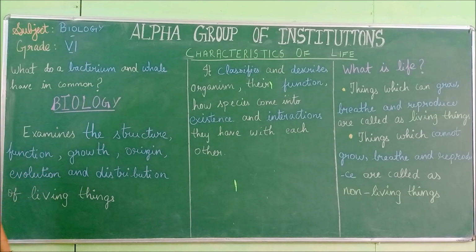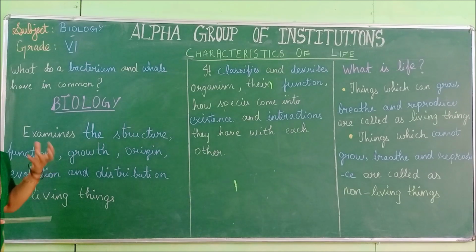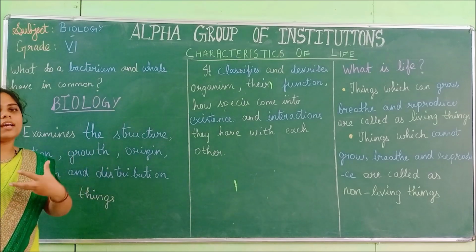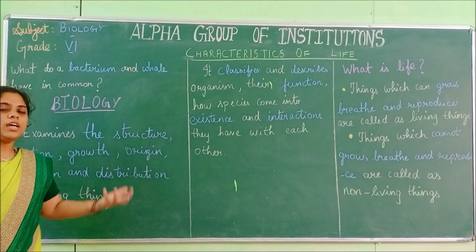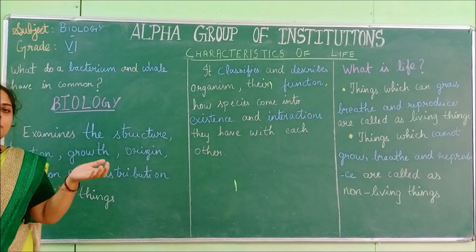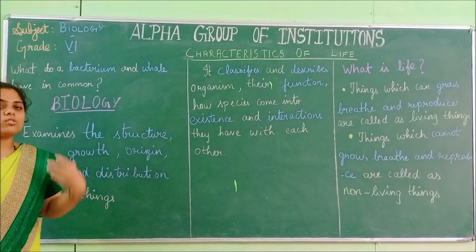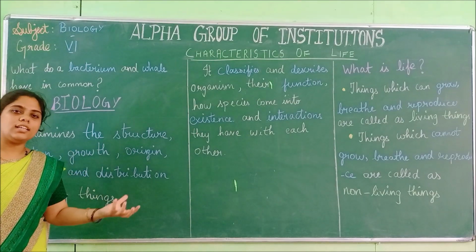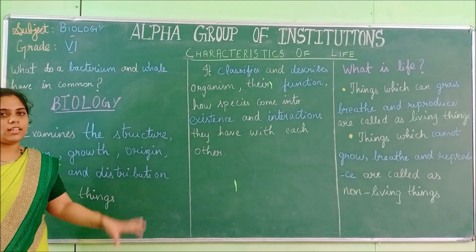And distribution. How are living things distributed? For example, we can take a certain crop. We can take rice. Where is it present? In some parts of South India. Where is wheat present? In North India, Punjab and so on, wheat is present. So we study the distribution of living organisms. Where are tigers present? In such areas the tigers are present.